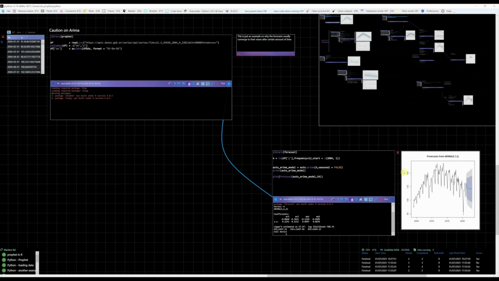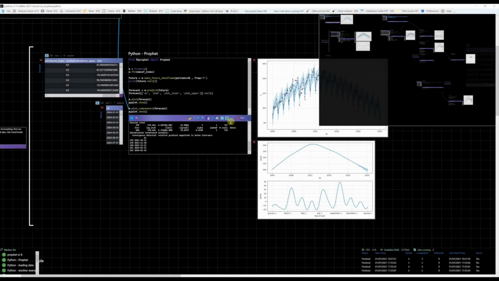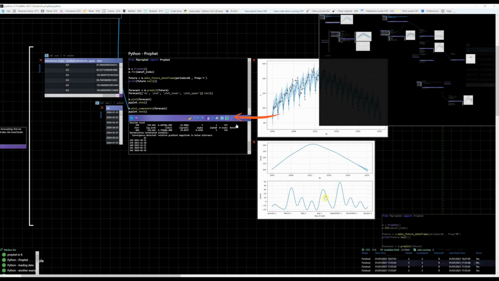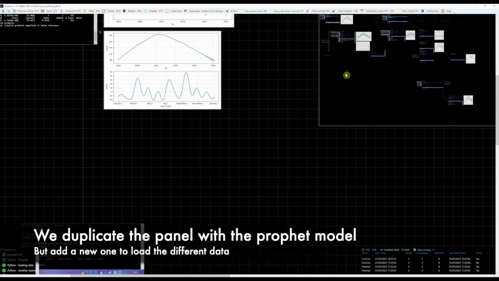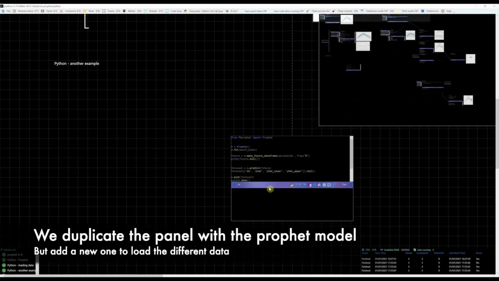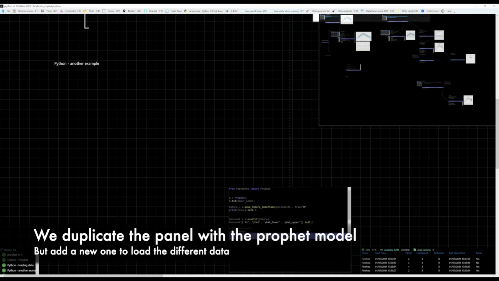Let me finally show you an ideal example that would look perfect in Prophet. Let's go into Python. In this case, we use a different series. We use the amount of electricity in gigawatt hours that a company produces in Argentina. Python allows us to create linked panels. These contain exactly the same content as the panel used to create them by clicking in here, and won't allow us to modify them. The green dotted line is used to indicate that these are linked. They are amazing for explicitly marking parts of our code that are duplicated. All the changes done to the original panel propagate through the linked one.